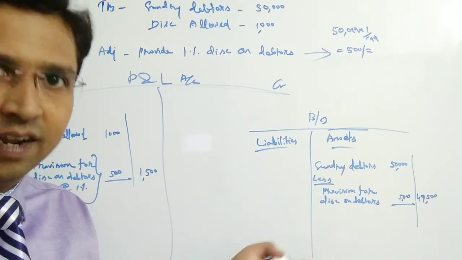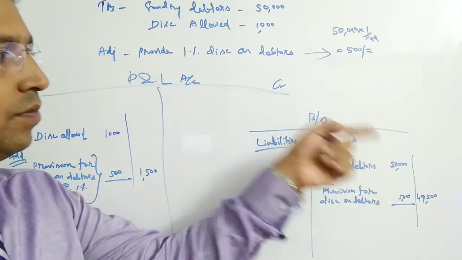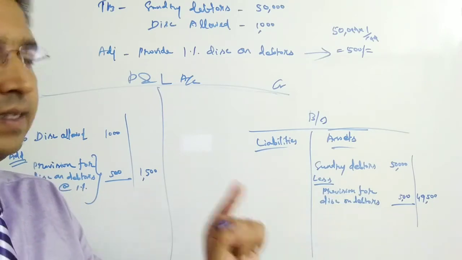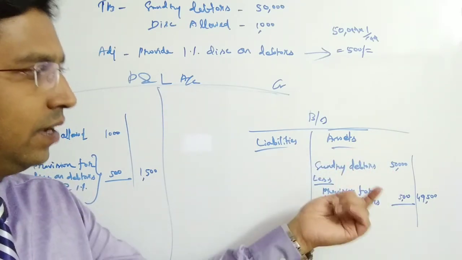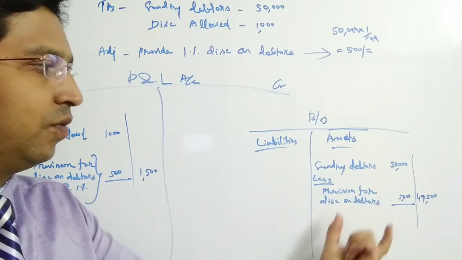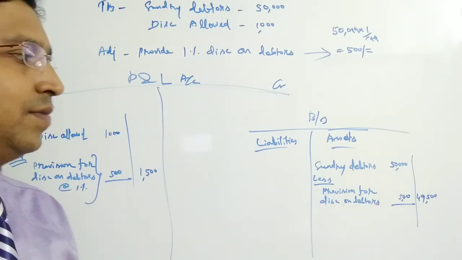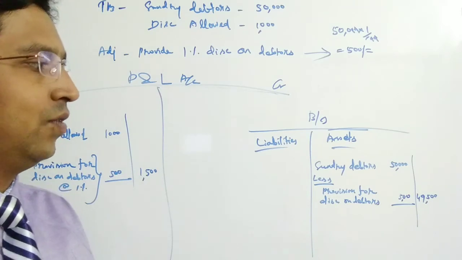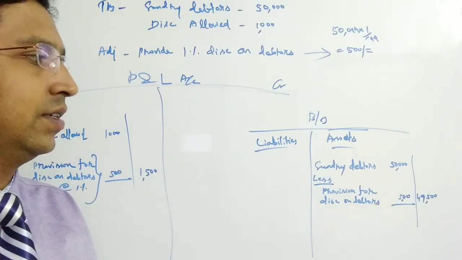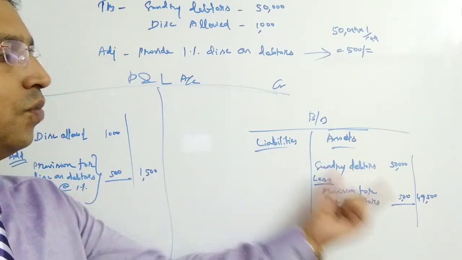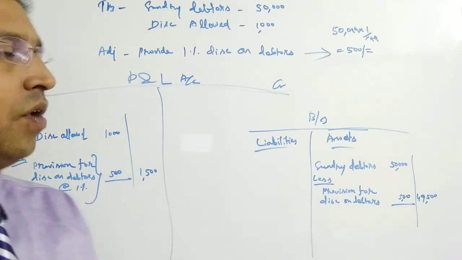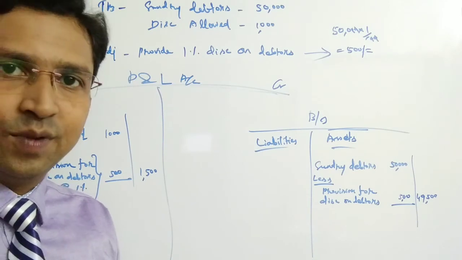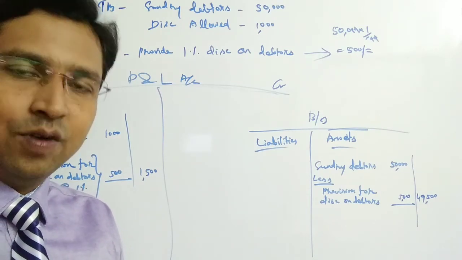After subtracting all these, the debtors would become good debtors. Out of that good debtor value only we can make the provision for discount on debtors. So it's a business loss, and that's why it is charged to the profit and loss account against the profit. I hope you get it.